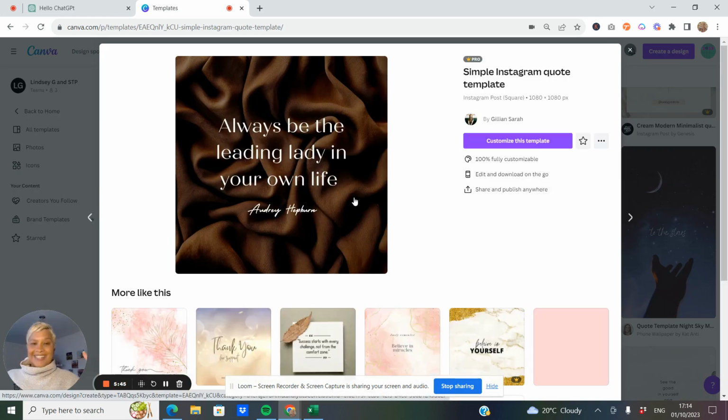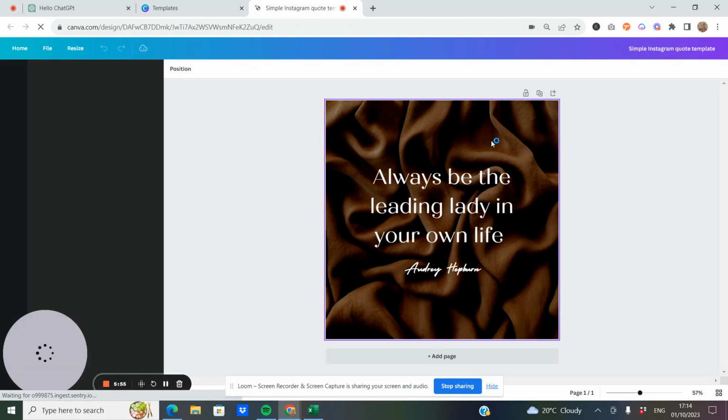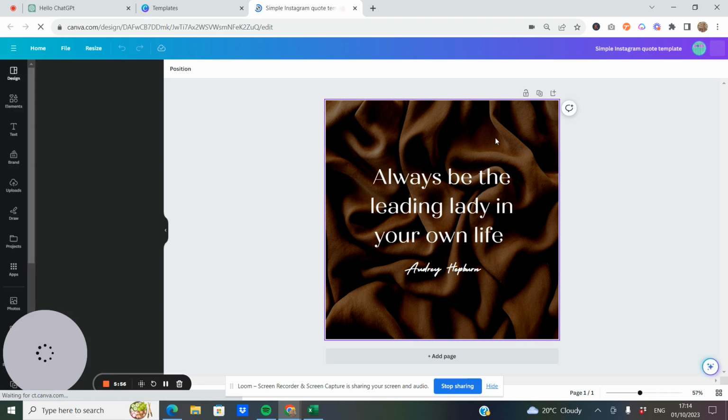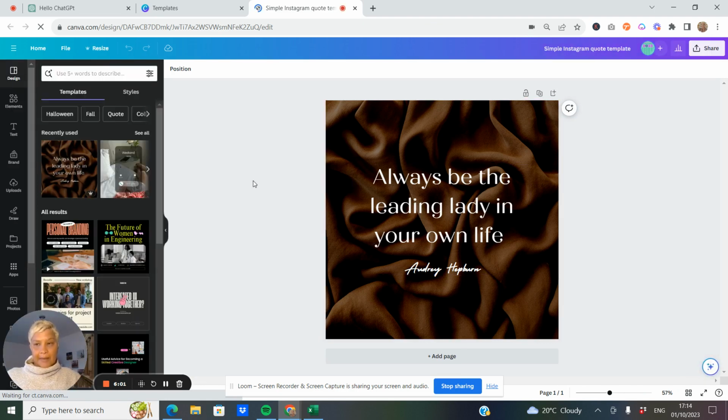So we select this and we're like, yep, let's customize this template. It will then go into the creative mode. All right. So here we have the template.